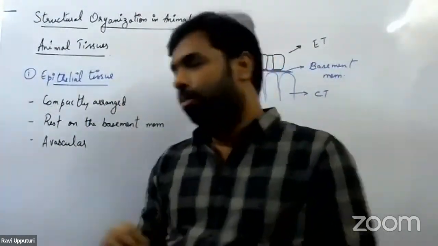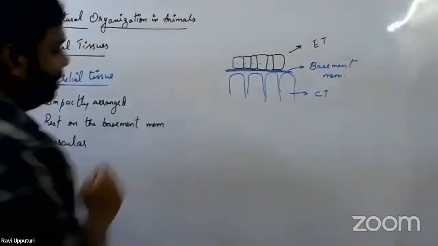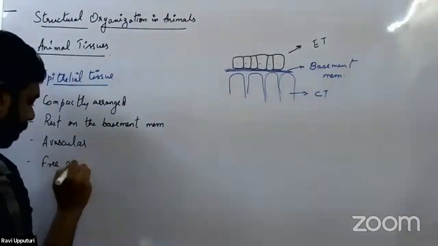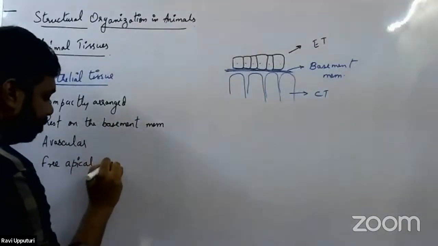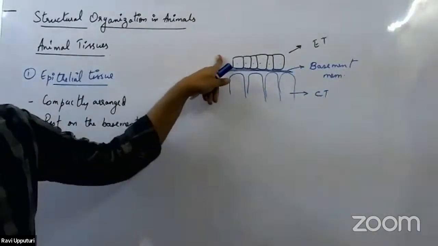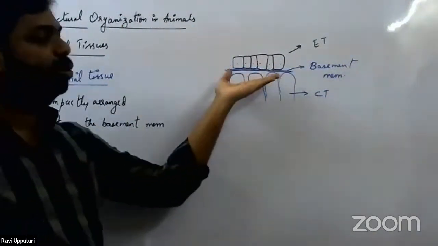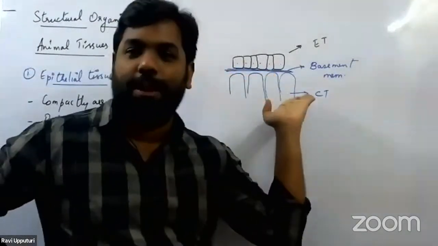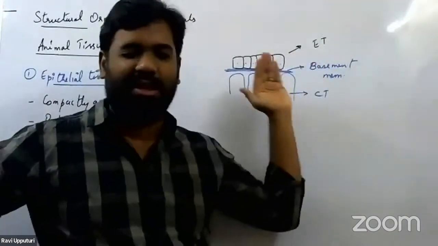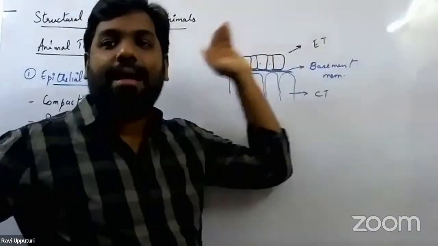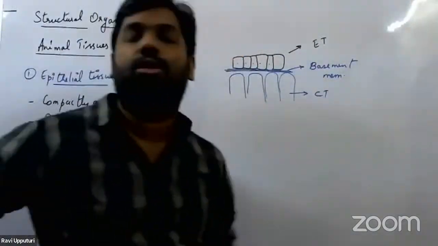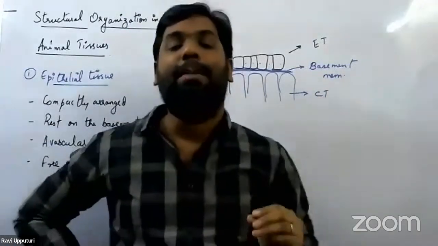The fourth important property is that epithelial tissue always has a free apical surface. That is, the topmost part, the anterior part of the surface, is always said to be free. So the bottom part, the posterior part, always rests on the basement membrane, whereas the top part is always said to have a free surface. That free surface, this top surface we are talking about, is usually referred to as the apical surface.